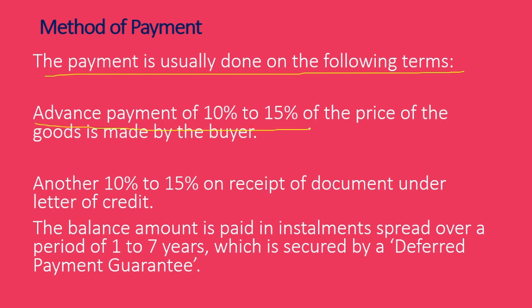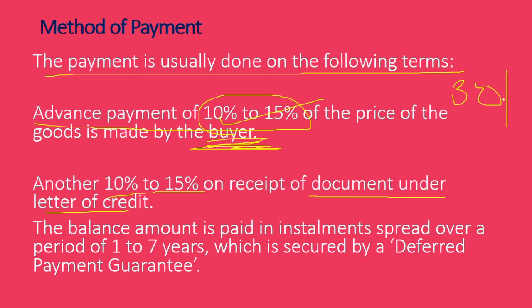Advance payment: 10 to 15% of the payment has to be given by the buyer first of all. Suppose 1 lakh rupees is the price, then 10 to 15,000 has to be given by the buyer first. Another 10 to 15 percent is paid against documents under the letter of credit. That means altogether 30 percent will go to the creditor before starting the installments.